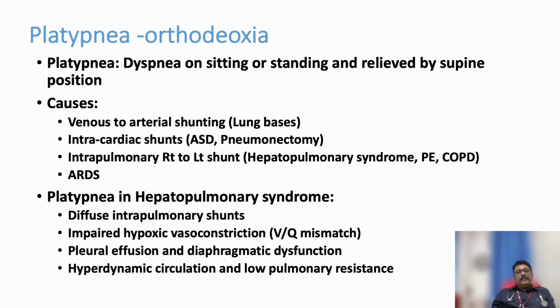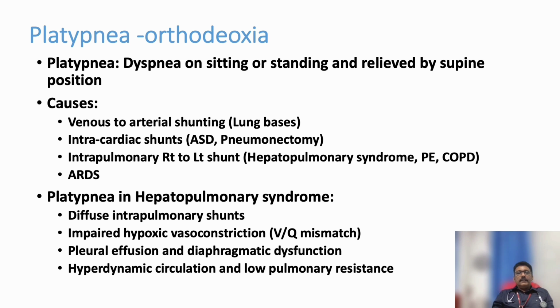Now there is another condition which is platypnea or orthodeoxia. So this is slightly different from the previous mechanism. Here patient develops breathlessness on standing posture or sitting posture, that will be relieved by lying down posture. The classical example for this is hepatopulmonary syndrome, that produces many shunts, arteriovenous shunts.